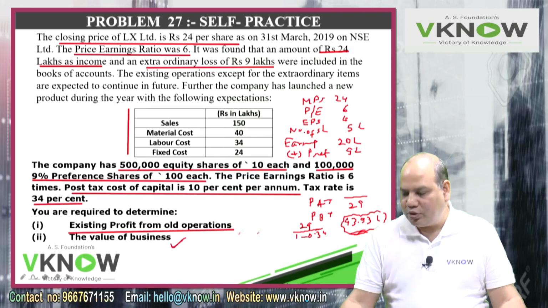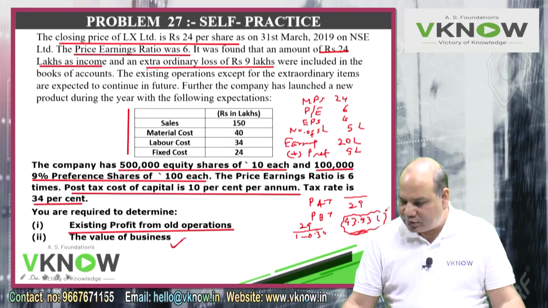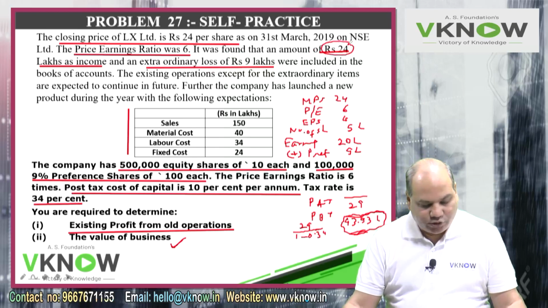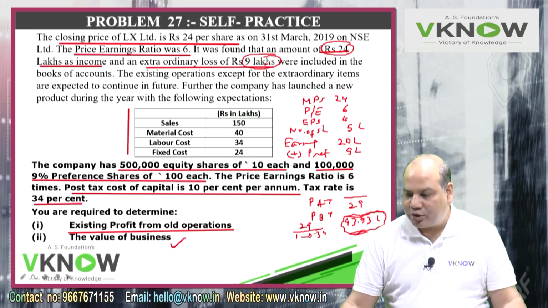Now while calculating the value of business, this is my PBT from existing operation, 43.93 lakh. I will remove this 24 lakh extraordinary income and I will add back this 9 lakh rupees extraordinary loss. That will give me normal profit before tax from existing business.